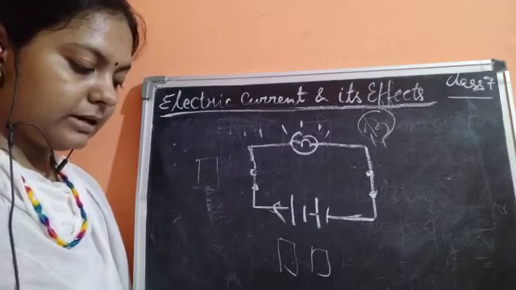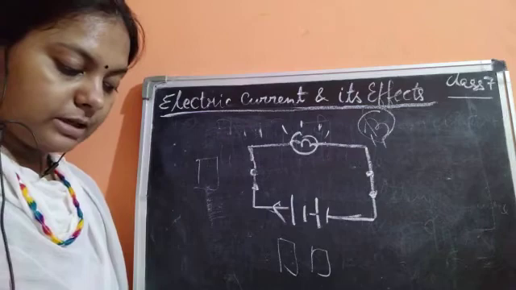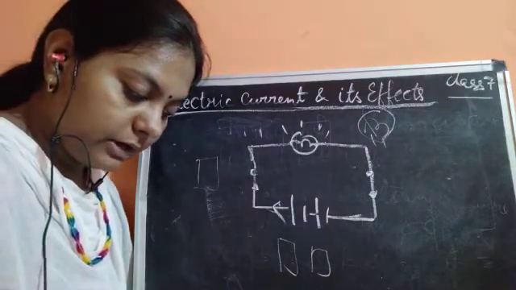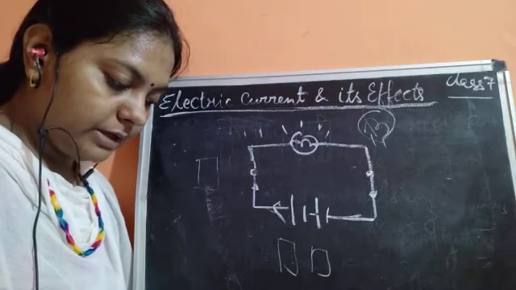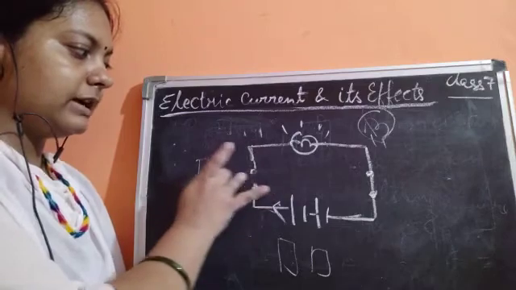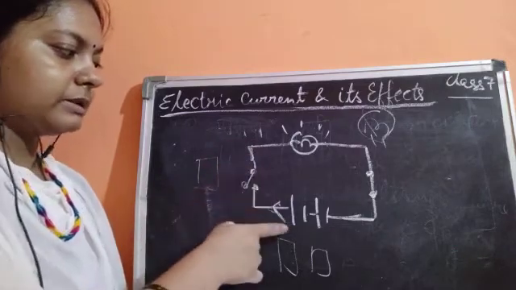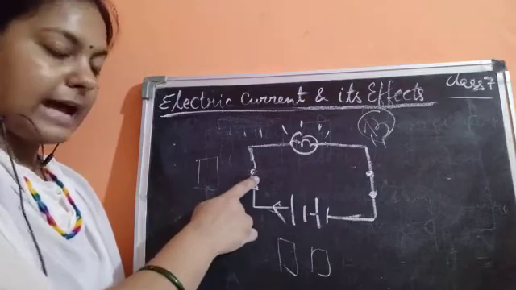Fine. Next, when the switch is in the on position, the circuit from the positive terminal of the battery to the negative terminal of the battery is complete. Suppose this key was open, then what happens? The current would flow from here and stop here because there is a gap in between.